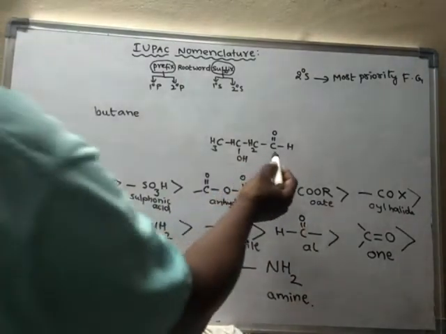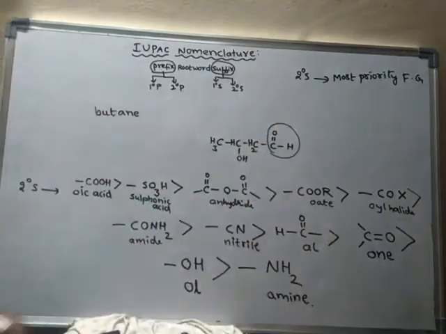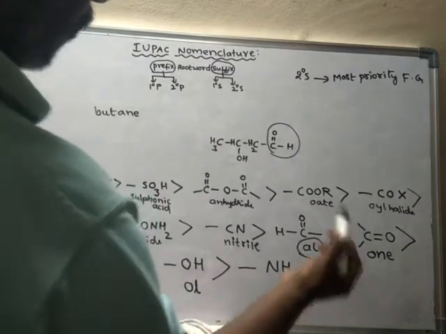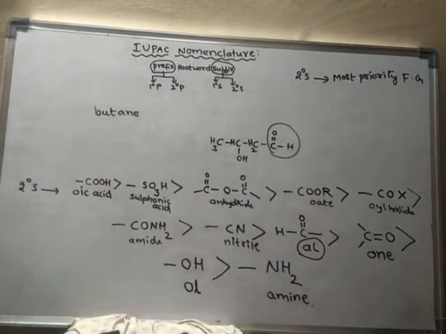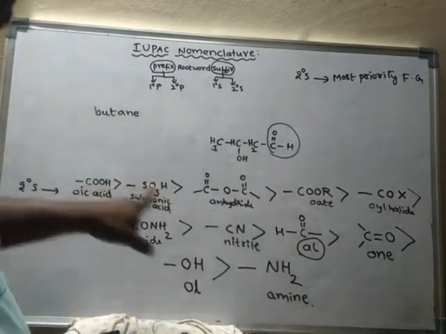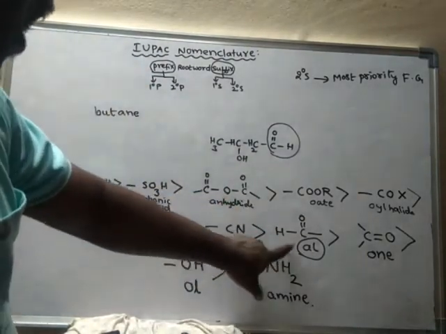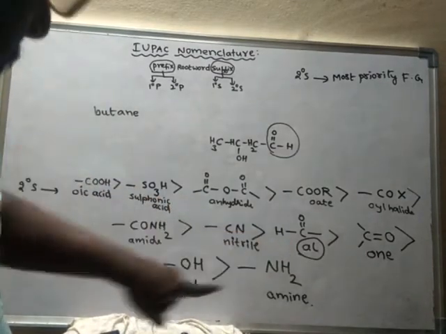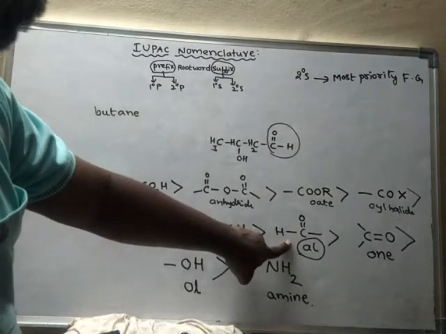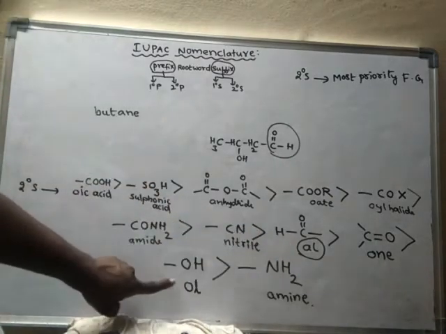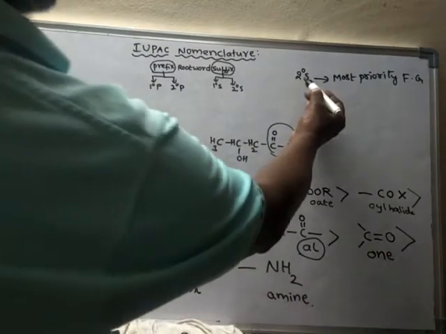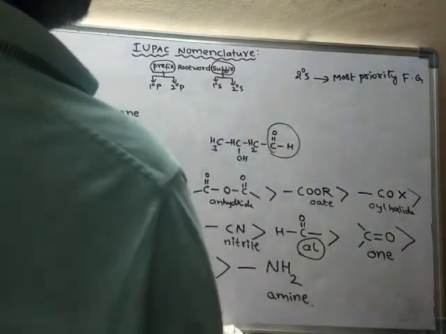So here an aldehyde group is present. So when an aldehyde group is present, we have to use the secondary suffix al. Out of alcohol and aldehyde, which one is the most priority functional group? The one which comes first in this series. Aldehyde comes first, then alcohols. So aldehyde should be given first priority and treated as the functional group, and the alcohol is not treated as the functional group. So the secondary suffix is for the most priority functional group.